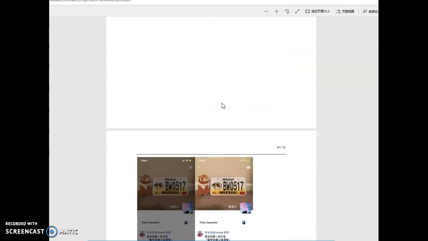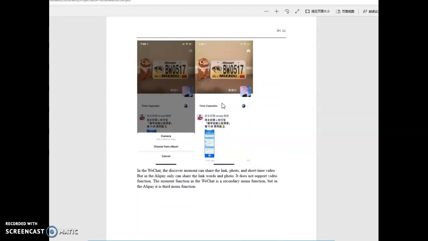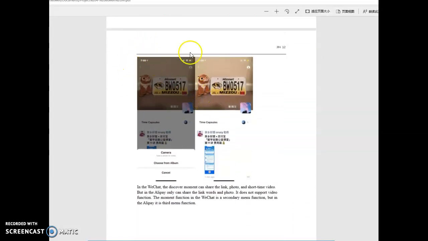Task 4 is the social share environment. You can share this, it is the Discover moments function in WeChat.